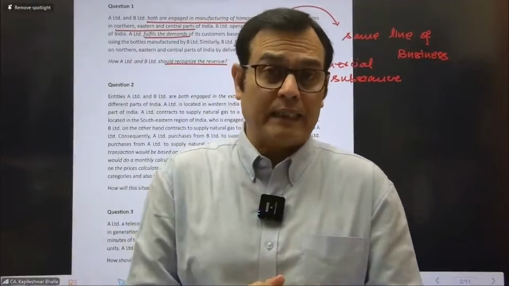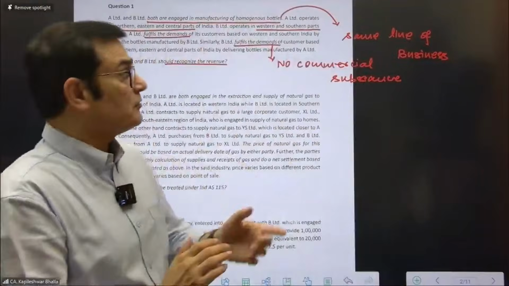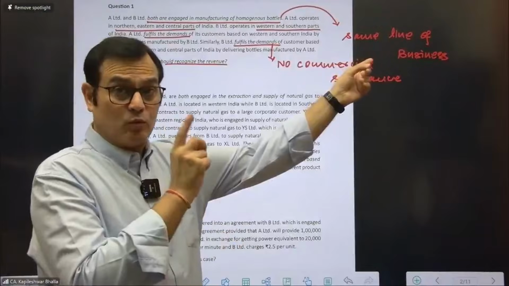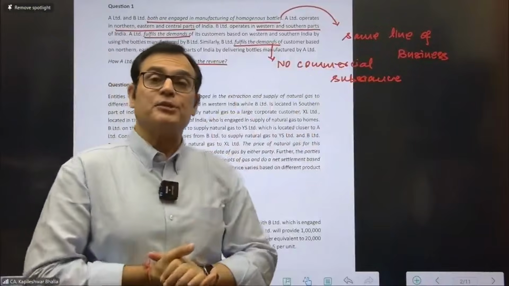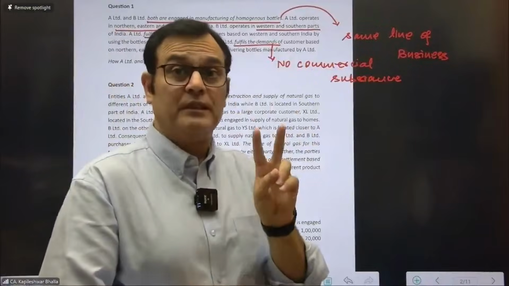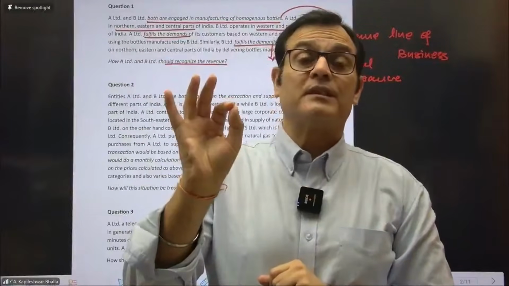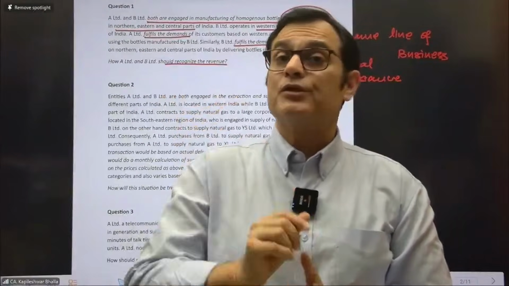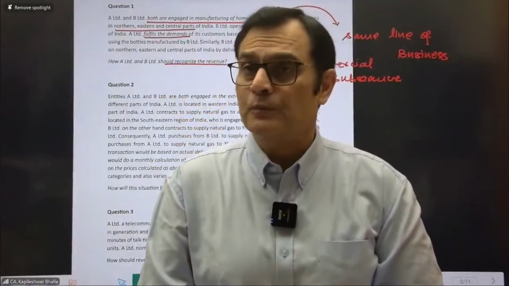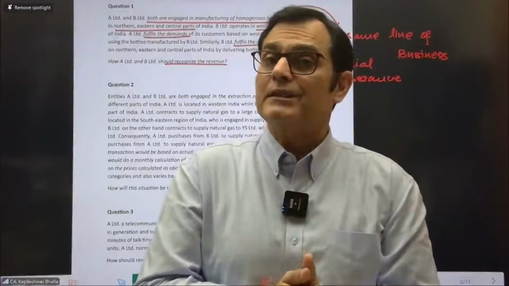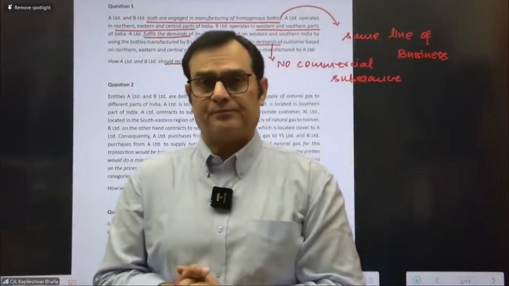You need to bring out the highlight that if there is a barter transaction, but the entities are in the same line of business, that's one, and there is no commercial substance, that's two, you need to make a mention that Ind AS 115 says it is outside the scope of the standard.